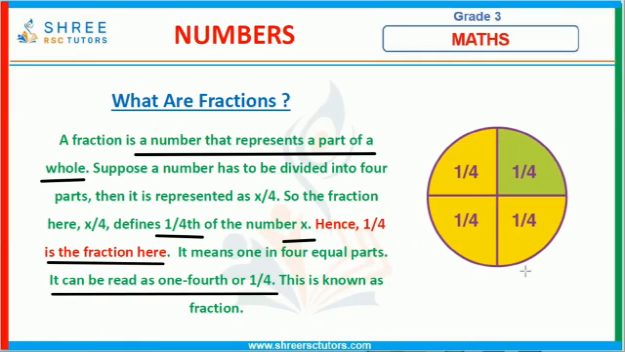Here we can see this is one part of a circle, and when we divide it into 4 equal parts, we denote each as 1 over 4. It means it's a quarter part, or a one-fourth part of the whole.